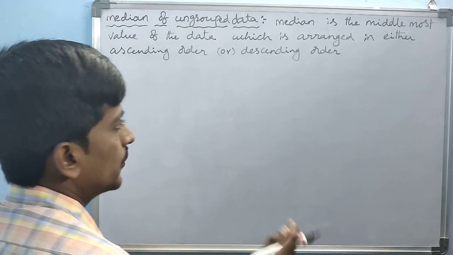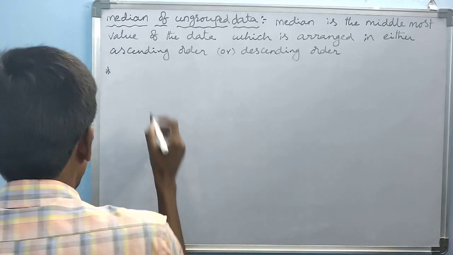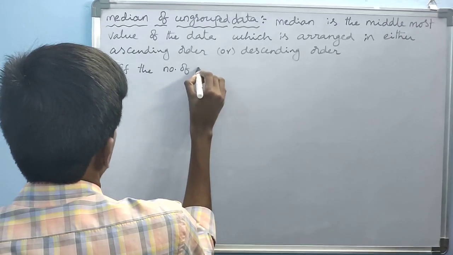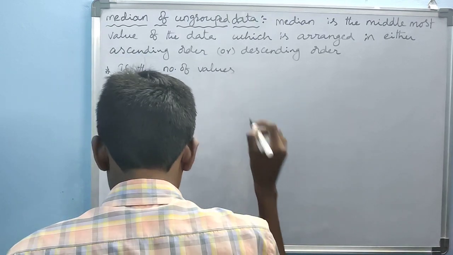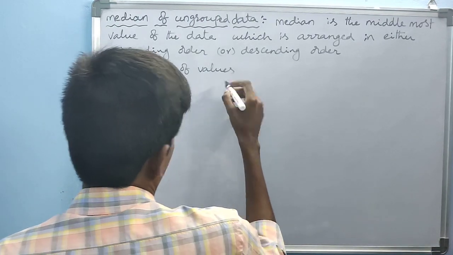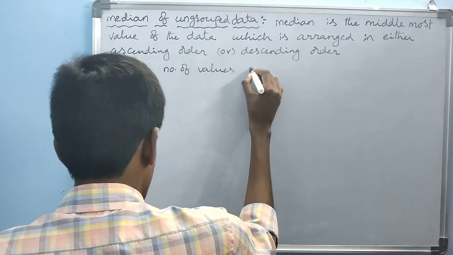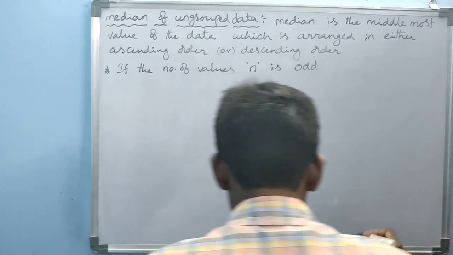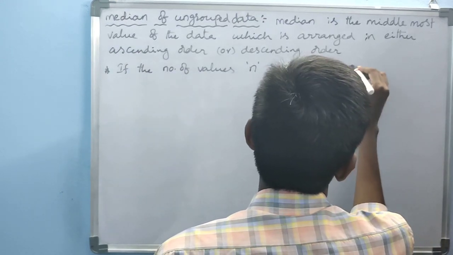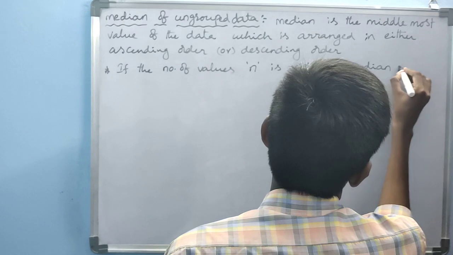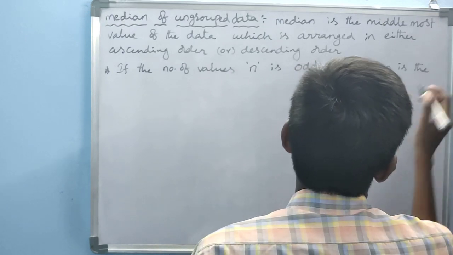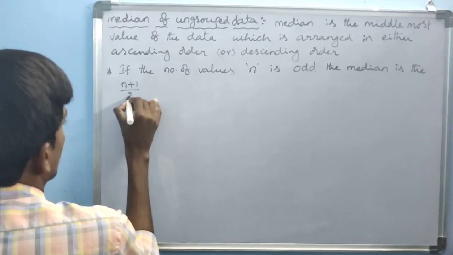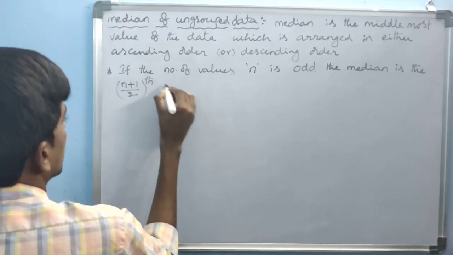In that, two methods are there. If the number of values or number of observations n is odd, the median is the (n plus 1) by 2th observation.